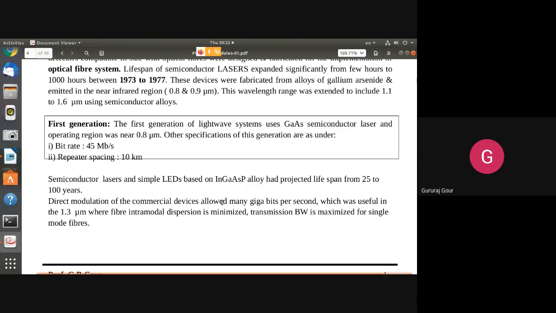So later, with the difference of materials involved in the development of LEDs or optical sources, which are going to generate very powerful light sources, the lifespan increased.